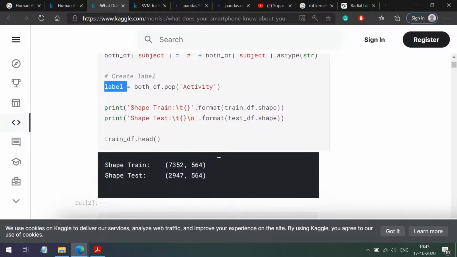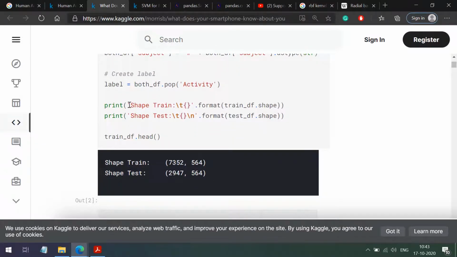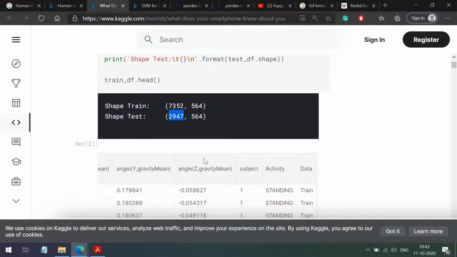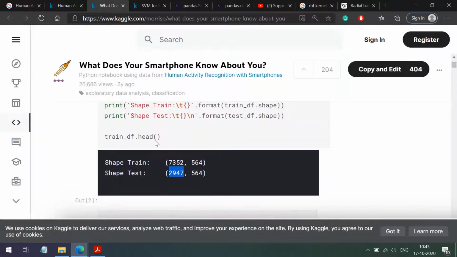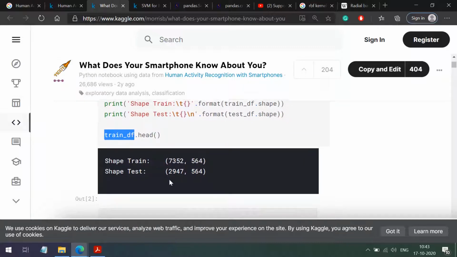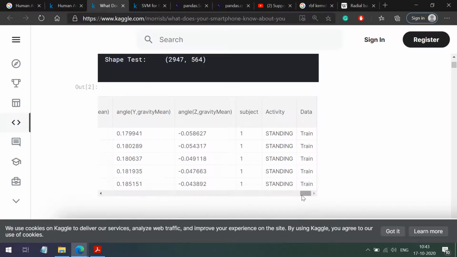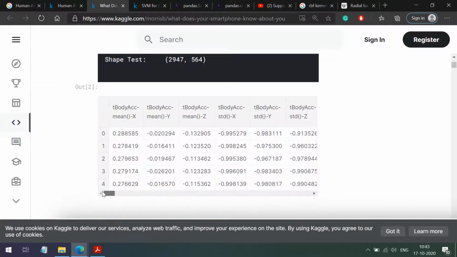Now they are just printing the shape of train_df. Shape means the dimension of that data frame. So we have a total of 7,000 records in training and nearly 3,000 records in the testing data frame. Then they are printing the top 5 records from the train_df, just to see the data which is present in this data frame.